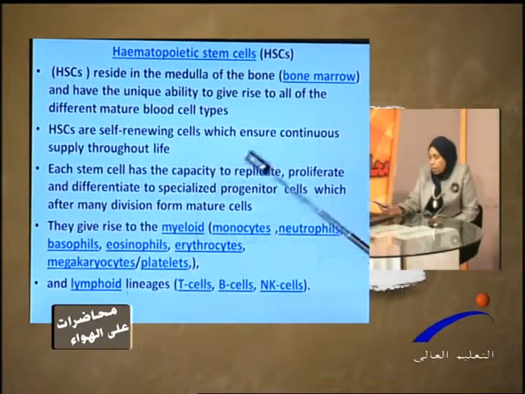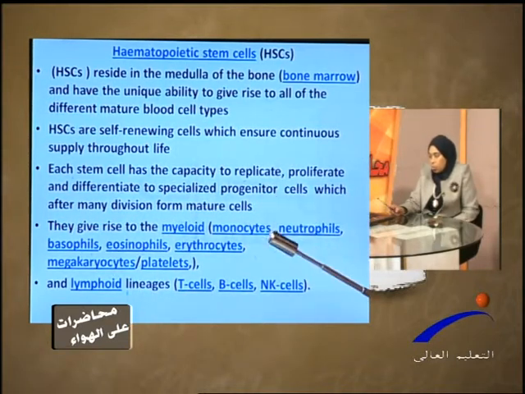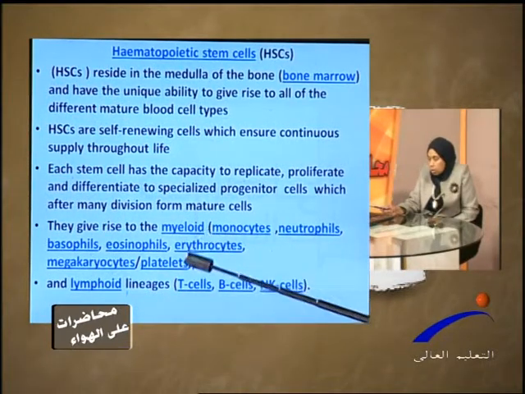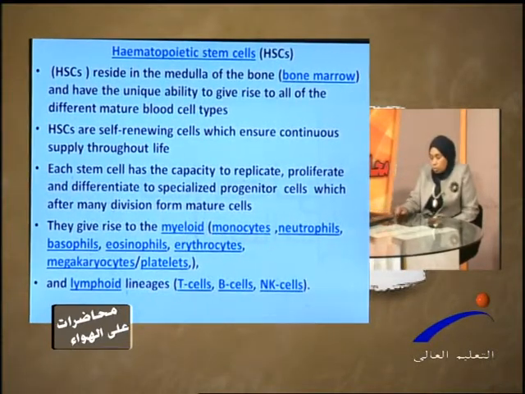So each stem cell has the capacity to replicate, proliferate, and differentiate into specialized cells. They give rise to myeloid or lymphoid lineage.